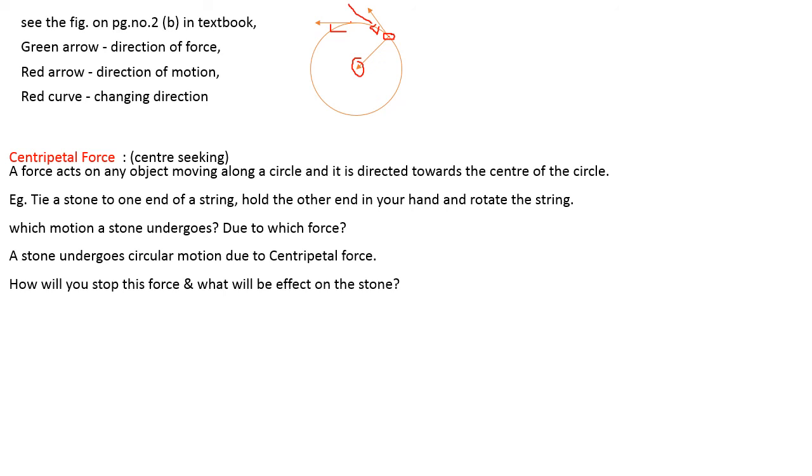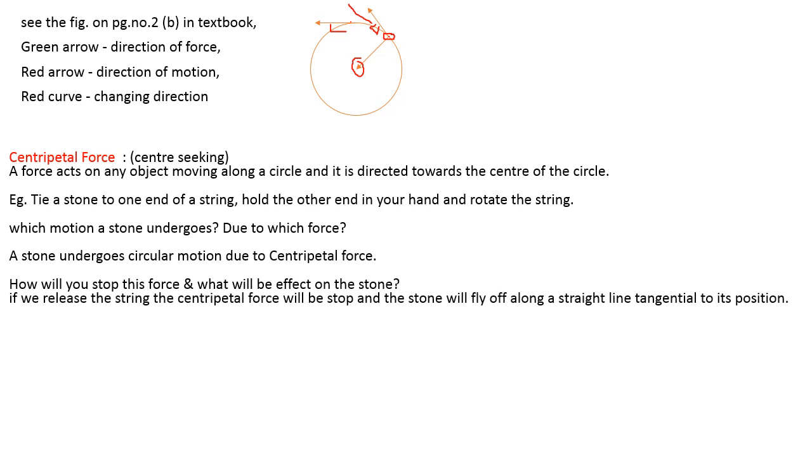When you leave the string from your hand, from that position the stone will move in a straight line. You can practice that at home. Just do this activity in an open space, taking care. Take a stone, tie a string and rotate it for some time, and then leave the string. You can see the stone flying off tangentially, which means in a straight direction.